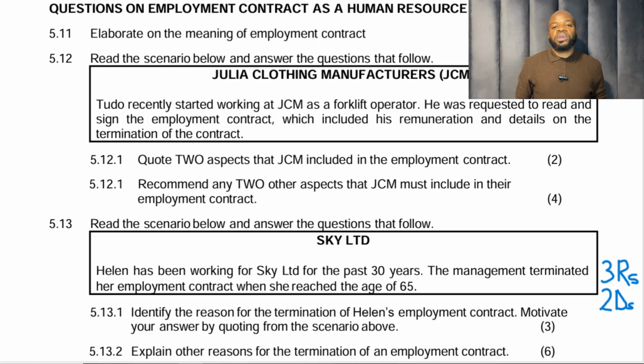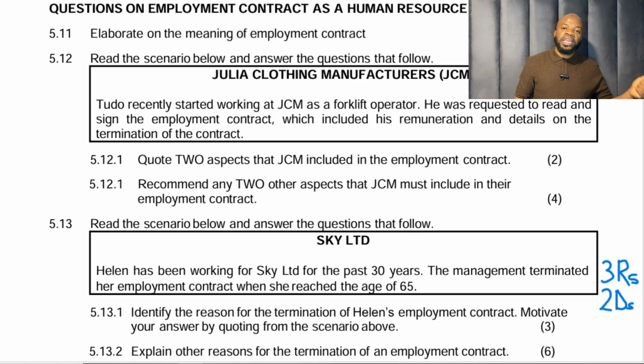So I want to give you a tip here. We just did the BCEA when we were looking at legislation. All those provisions of the BCEA turn around and become aspects of the contract. So if we spoke about leave as part of the provisions of BCEA, then leave must be an aspect of the contract.